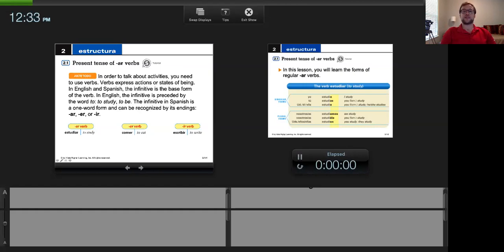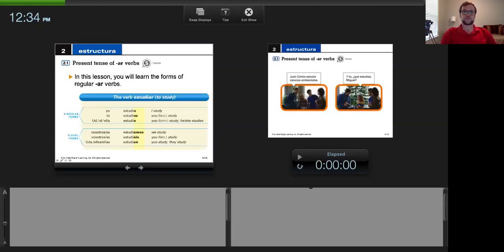Now in English, the infinitive is preceded by the word to, right? To study, to be, to eat. And in Spanish, it is a one-word form, right? It's a compound form in English, but it is a one-word form in Spanish. And you can recognize them by their AR, ER, IR endings. That does not mean there are not some nouns with an AR, ER, or IR ending. But typically when you see something ending in AR, ER, IR, you are looking at an infinitive, okay?